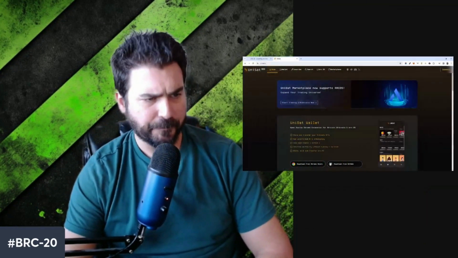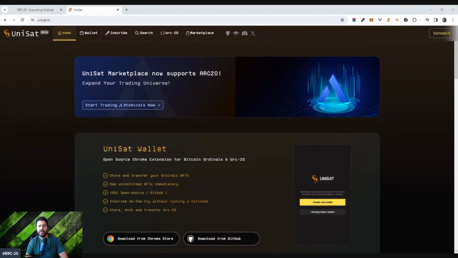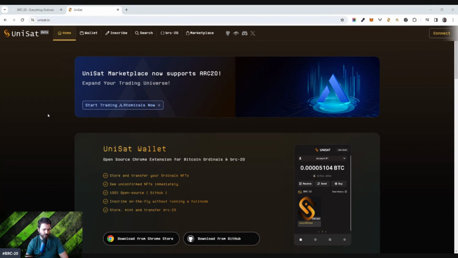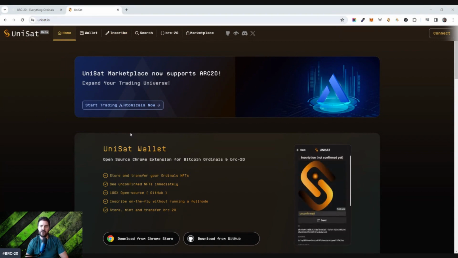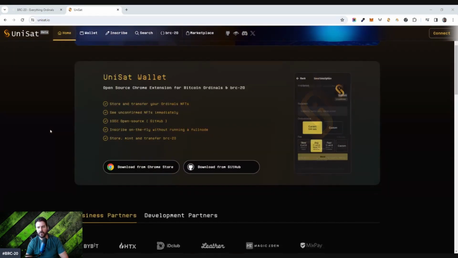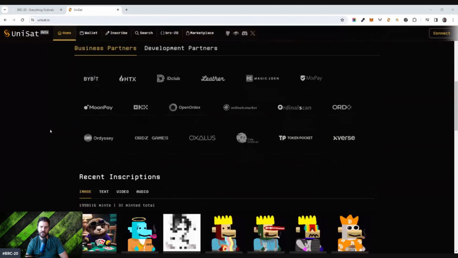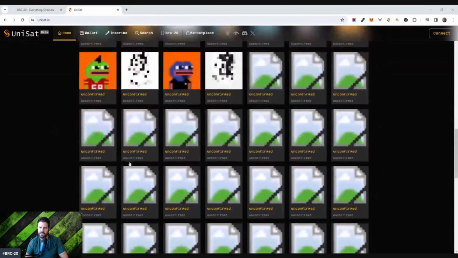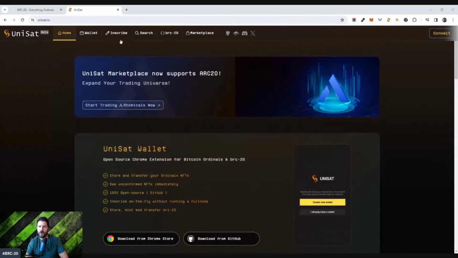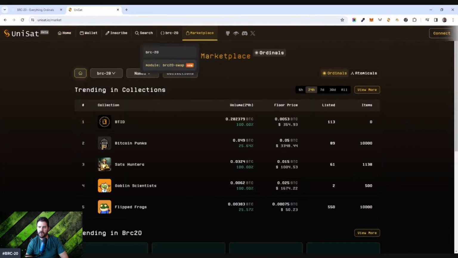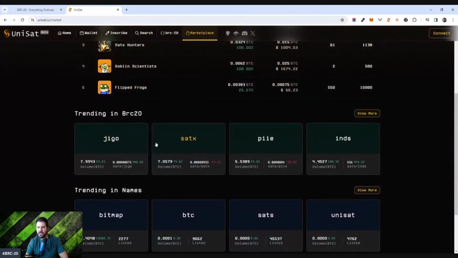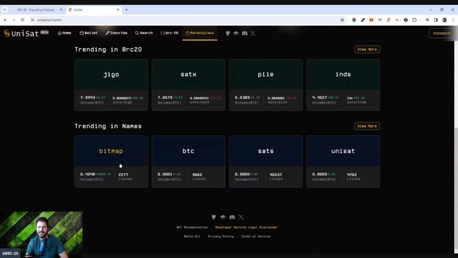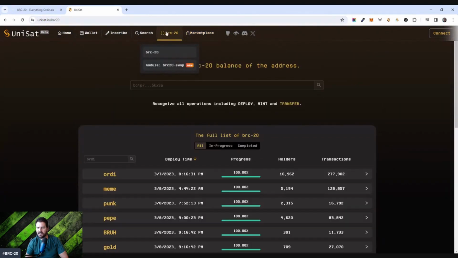Now, I want to show you something really quickly, an example. I showed this on my last video, but there is a way that you can go and inscribe and create your own BRC-20 tokens. And that is right here on Unisat. There are other ones available out there, but Unisat is probably the furthest along. You can create your own NFTs. Let's just go to the marketplace. You could create your own BRC-20 tokens. You could create your own BRC-20 names. All kinds of things right here.